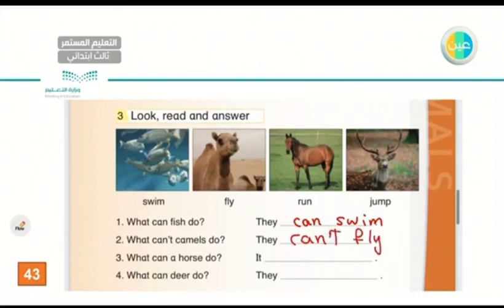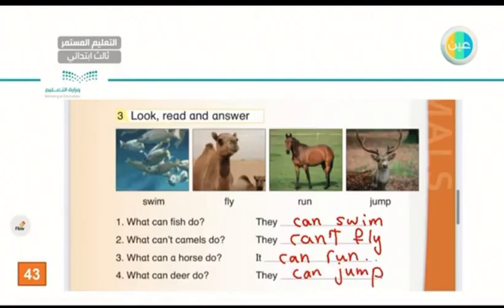Next one. What can a horse do? It can run. Very good. It can run. Excellent. And for the last question I have, what can deer do? They can jump. Very good. Let's read the questions and the answers together.